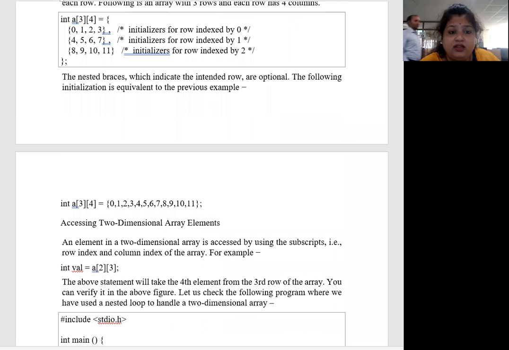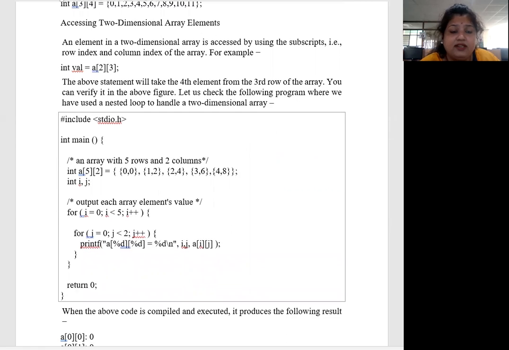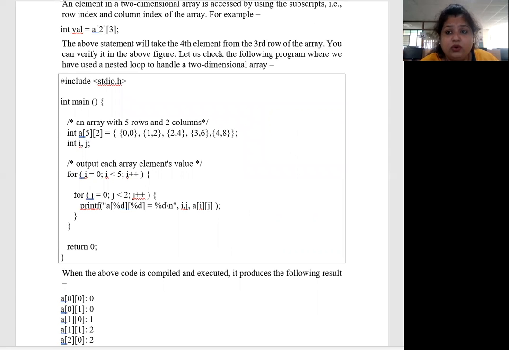Now here is a program to explain it very easily: accessing a two-dimensional array. How do we access it? Here we will use a for loop. First we include the header file, then in the main function, an array with 5 rows and 2 columns. So initialize 5 and 2. The 5 rows will be 0, 1, 2, 3 and 4, and the columns will be 0, 2, 4, 6, 8. Now declare integers i and j. Now output each array element value.